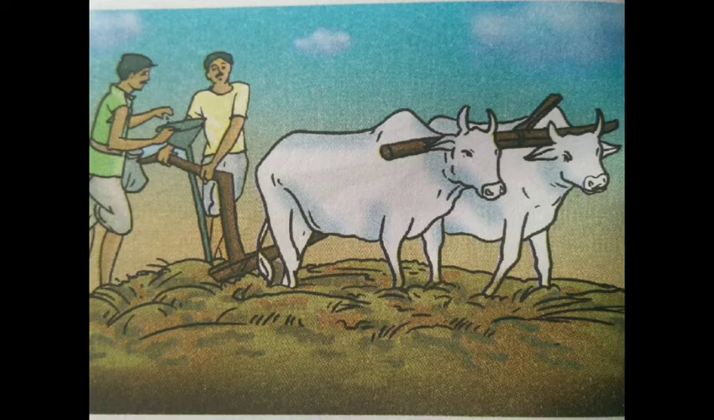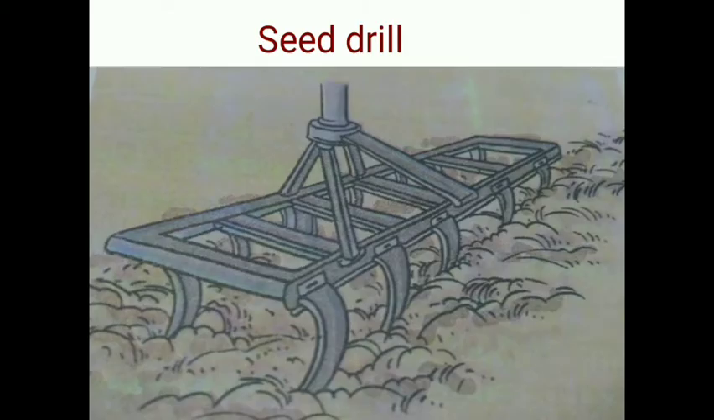A bullock-driven seed drill has just one long iron tube with a funnel, but the tractor-driven seed drill has 5 to 6 iron tubes joined together with a common funnel at the top. When the seeds are put into the funnel, the seeds are released through all the tubes and get sown into 5 or 6 furrows of soil simultaneously. By using such tractor-driven seed drills, the sowing of the seeds can be done quickly.